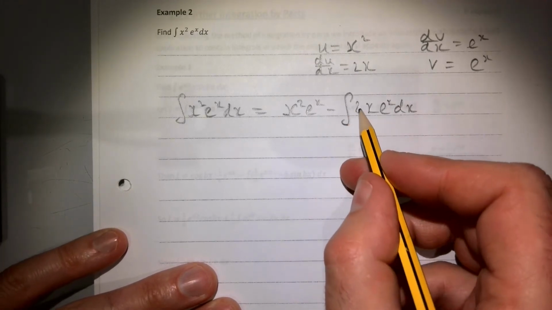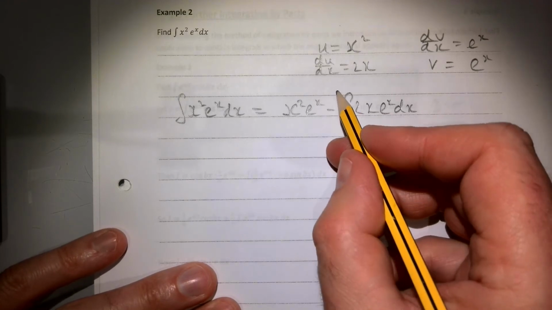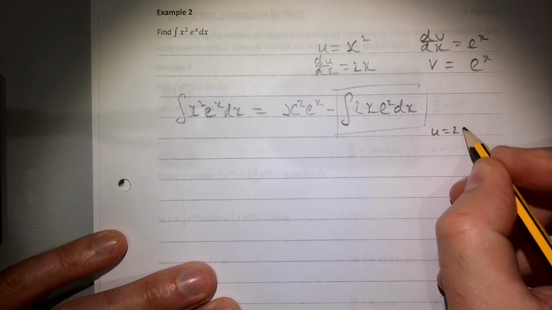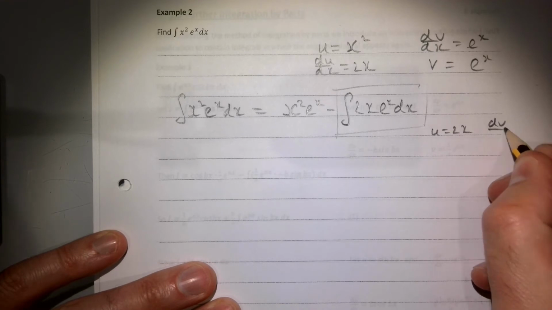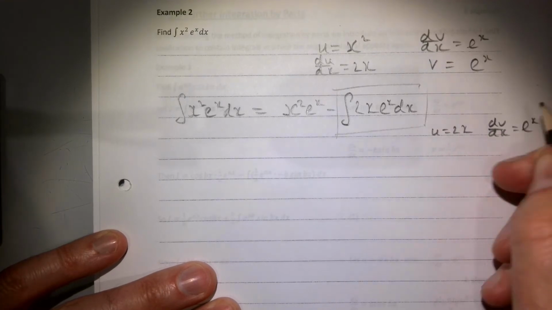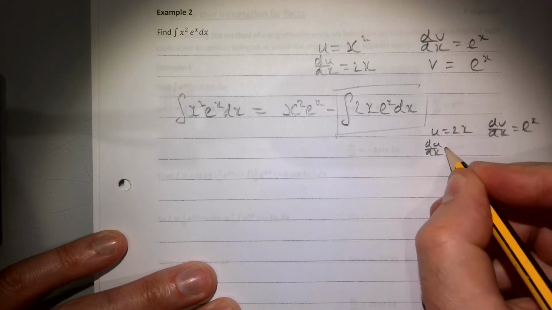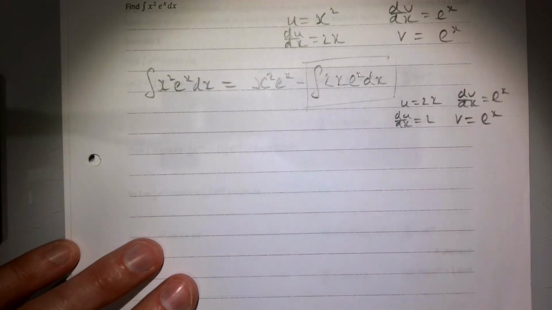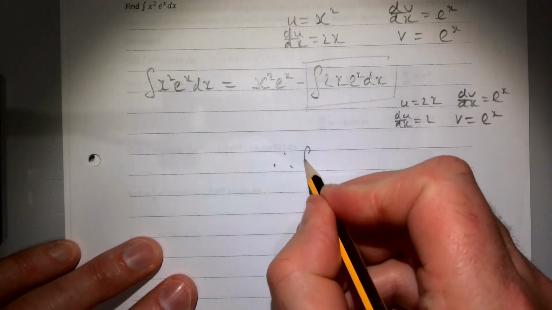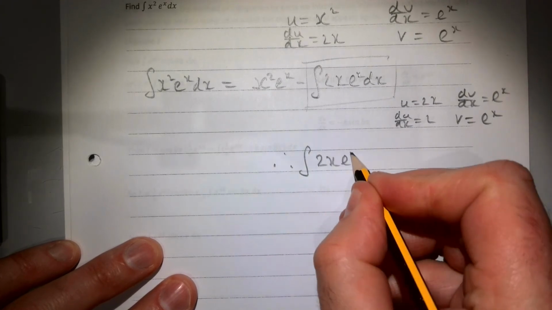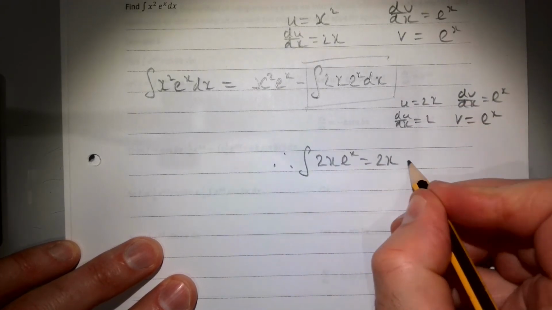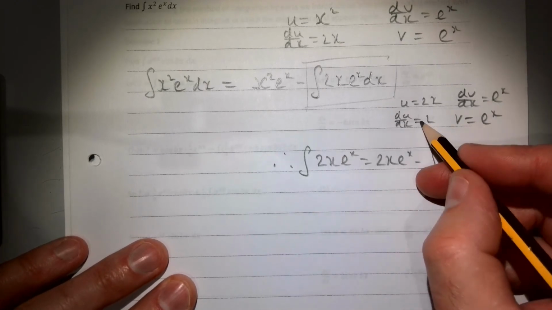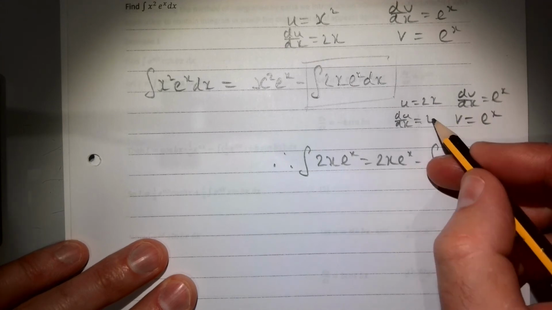This one here is now a slightly easier integration, so we're going to use integration by parts again for this bit here. We're going to let u equal 2x, and dv/dx equal e to the x. du/dx is 2. v is e to the x. Therefore, the integral of 2x e to the x is uv, 2x e to the x, minus the integral of v du/dx, so it's 2e to the x.